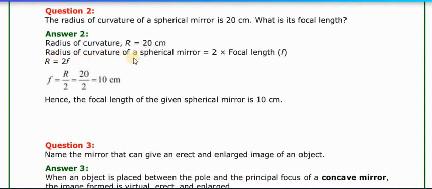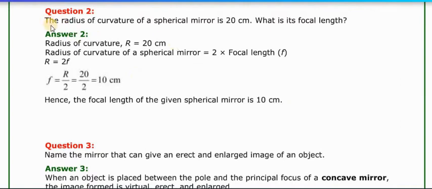So the radius of curvature of a spherical mirror is equal to 2 into focal length, means R is equal to 2f. Here we have the value of R, but we have to find out f. So this 2 goes down. So f is equal to R by 2, means 20 by 2 is equal to 10. Or directly you can also write that the focal length of this mirror is 10, because the focal length is half of the radius. So your answer is 10 cm.